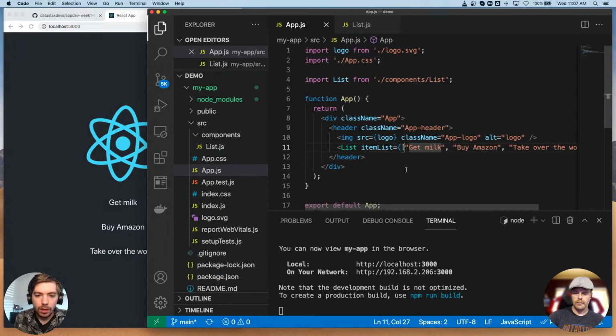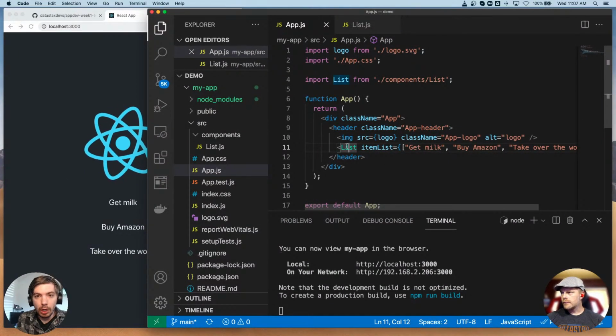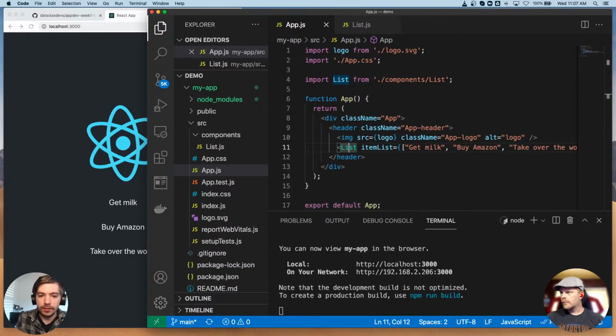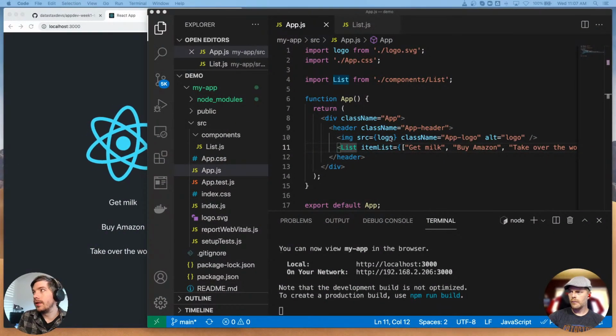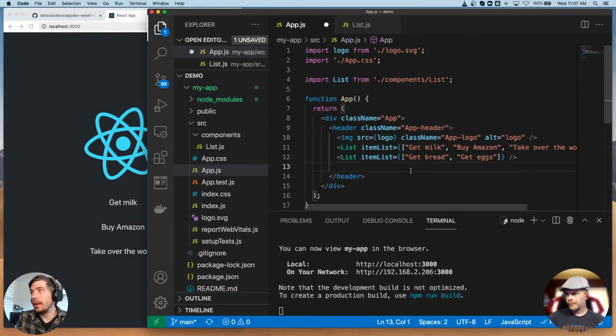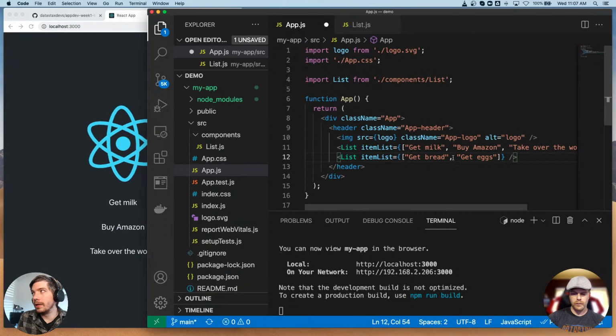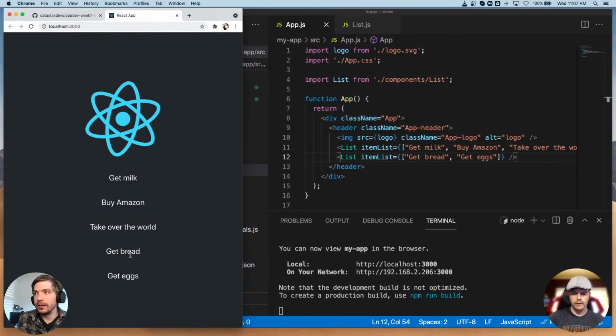This allows us to be more dynamic, right? We can now reuse this list component and add whatever array that we want. So if I add another instance of this component and I pass in an item list of get bread and get eggs, and I save this, now those are added automatically.